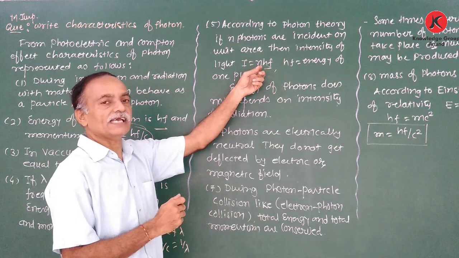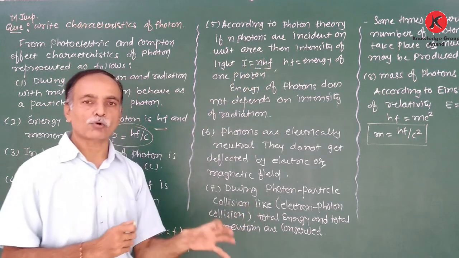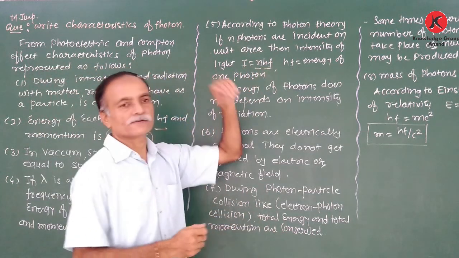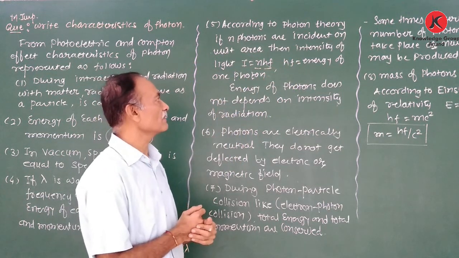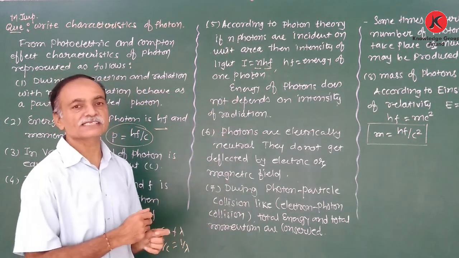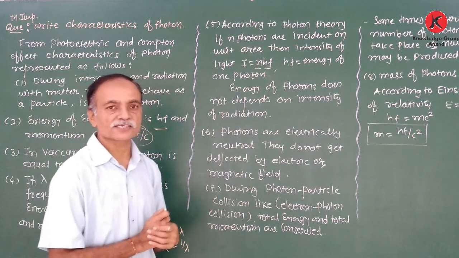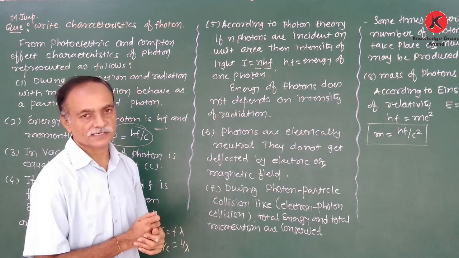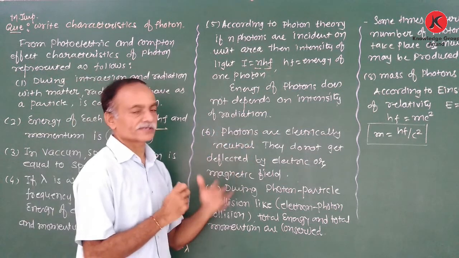Here the n photons are incident on unit area, therefore the total energy incident on unit area, that is the intensity I, is equal to nhf. hf is the energy of a single photon. Therefore the energy of the photon does not depend on the intensity of incident radiation. Okay, now the sixth: photons are electrically neutral.